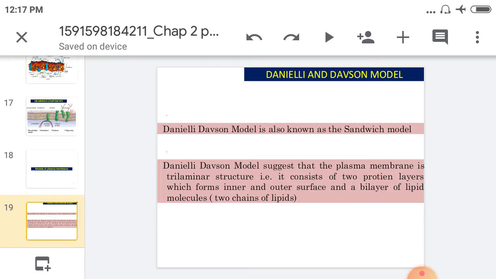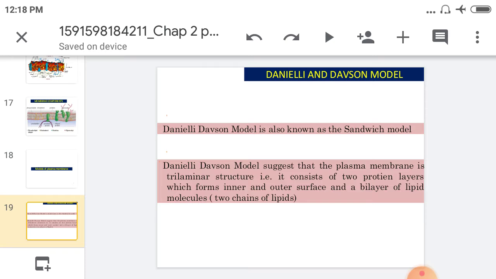Okay, then going toward the models of plasma membrane. There are different models proposed by different scientists. Firstly, talking about the Danielli-Davson model. This Danielli-Davson model is also known as the sandwich model. This model suggests that the plasma membrane is a trilaminar structure. That is, it consists of two protein layers, which form the inner and outer surface, and a bilayer of lipid molecules.